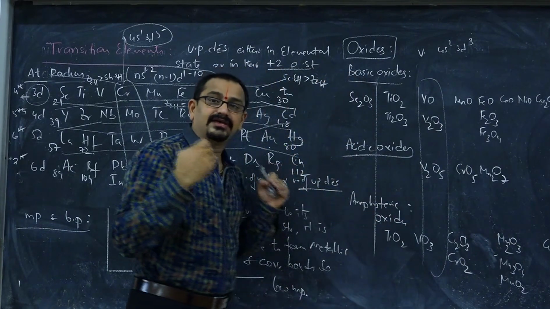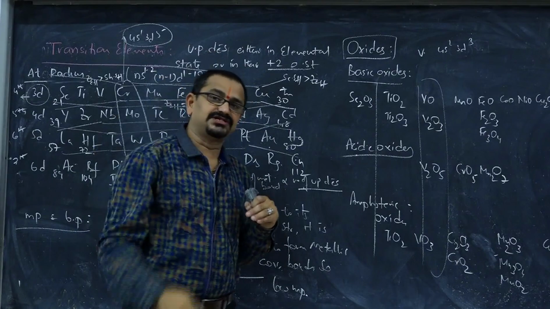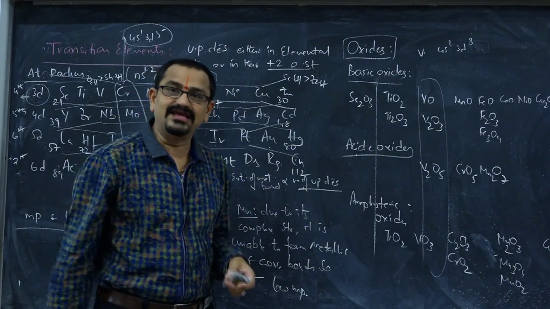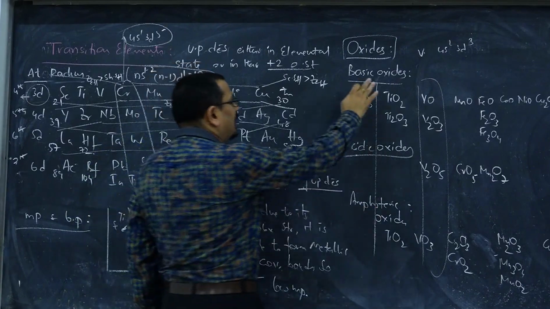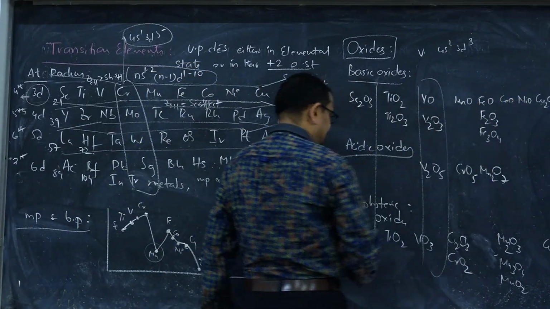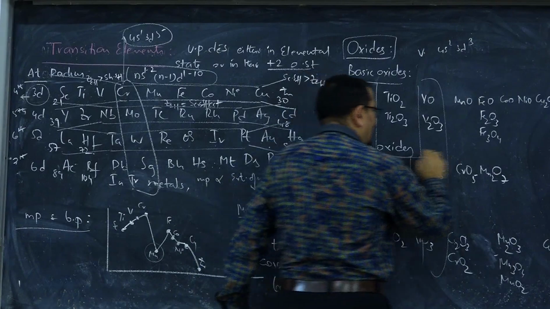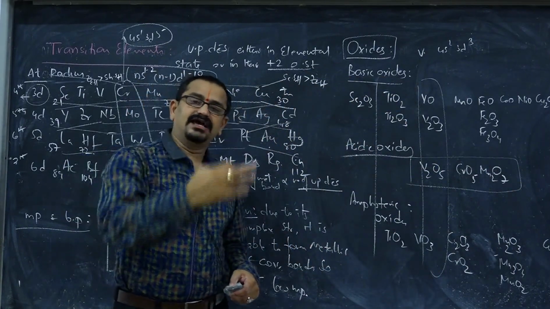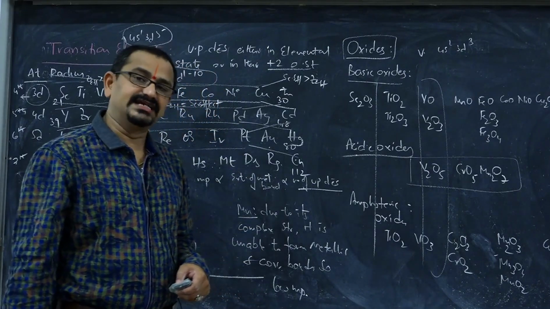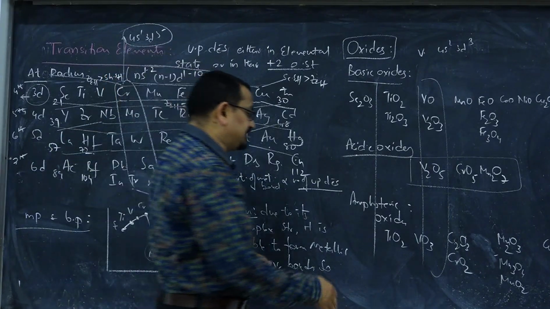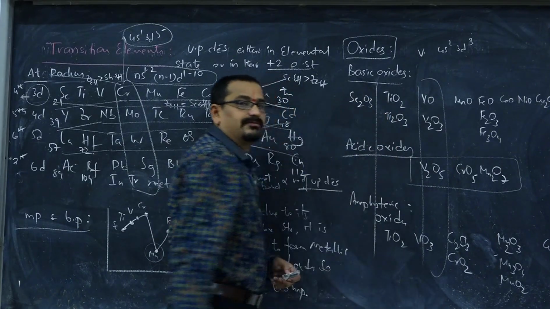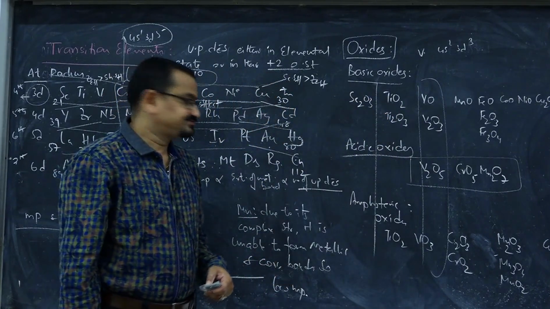Usually, when a central atom is in its highest possible oxidation state, acidic character will be more and covalent character will also be high. You have to remember these basic oxides and amphoteric oxides, because we already studied that for any element, a higher oxidation state indicates more acidic character of the compound. So we need to remember these amphoteric oxides, and the lower oxidation state corresponds to basic oxides, right?